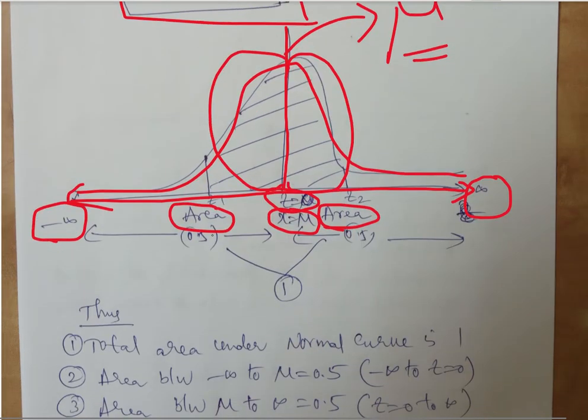Since it is also probability, for the entire x-axis that ranges from minus infinity to plus infinity, the entire probability is going to be maximum 1. As we know, probability cannot exceed 1. So that is being distributed now. Towards the left hand side of Z, it is going to be 0.5. Towards the right side of the Z, it is going to be 0.5.